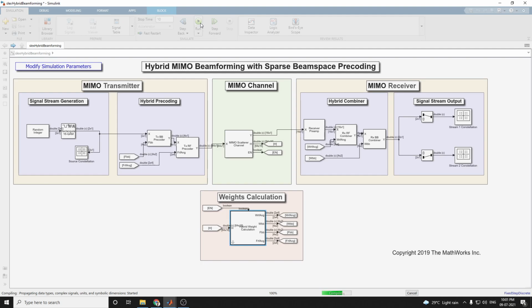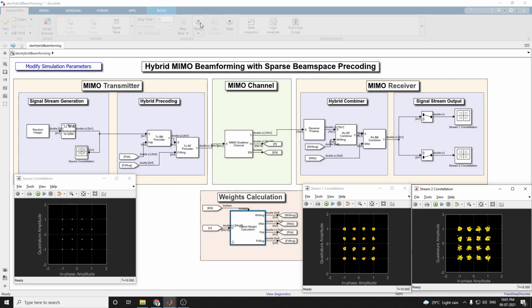Here the result of HBBS is almost the same. This HBBS algorithm is a good choice for simulating 64 by 16 MIMO systems. A 64 by 16 massive MIMO system uses this HBBS block.